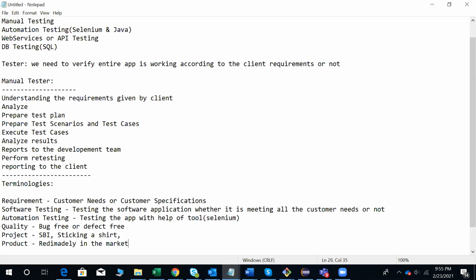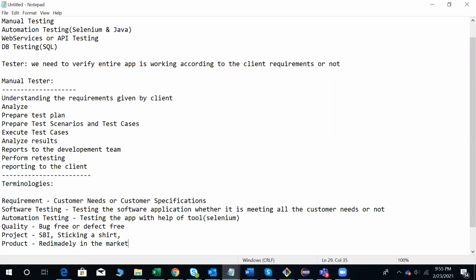Or you give a specified order to a sweet shop with your specifications, that is a project. Or you buy a sweet ready-made, that is a product. Or you ask them to prepare a sweet with your specifications, that is a project.